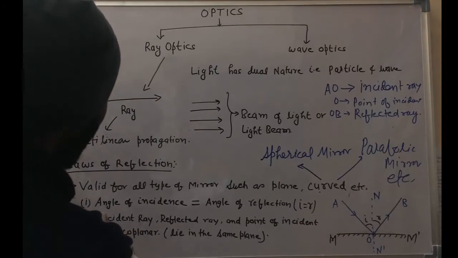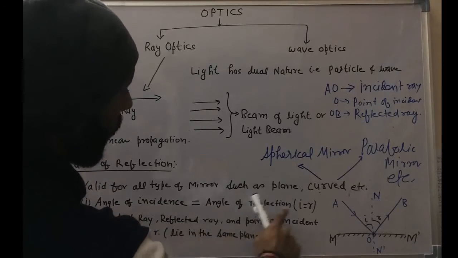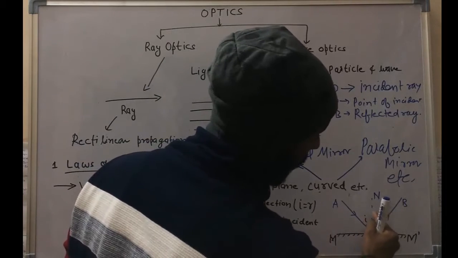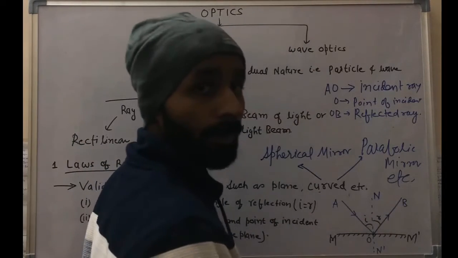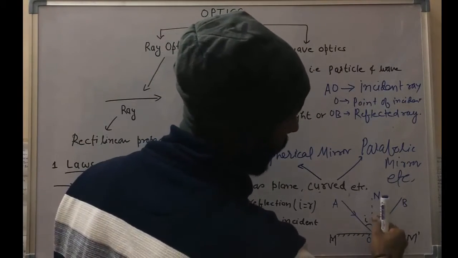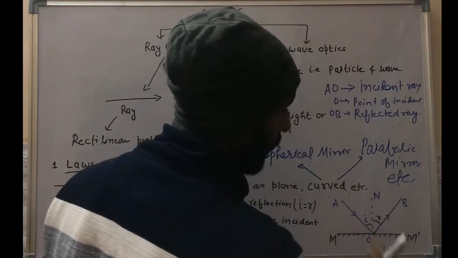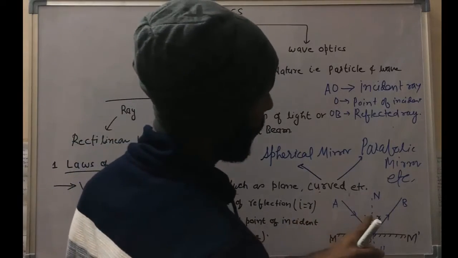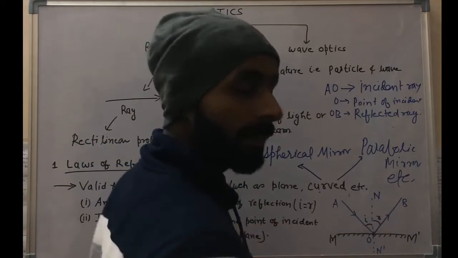The first law is that the angle of incidence is equal to the angle of reflection. This angle, as I have said earlier, is the incidence angle, and this angle is the reflected angle. From the laws of reflection, both angles are the same, meaning angle I is equal to angle R, right?